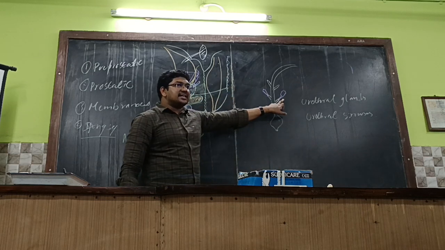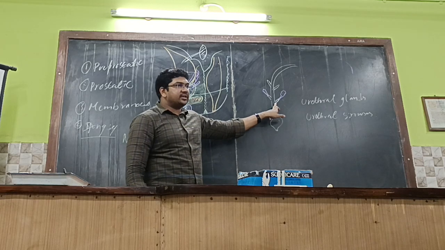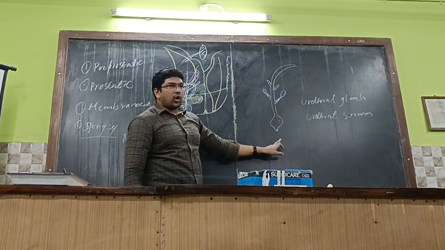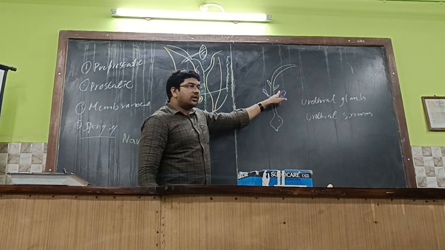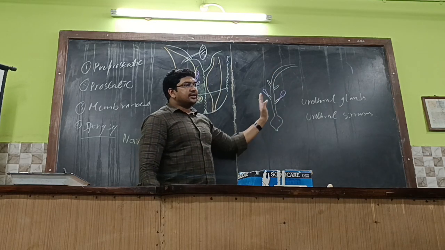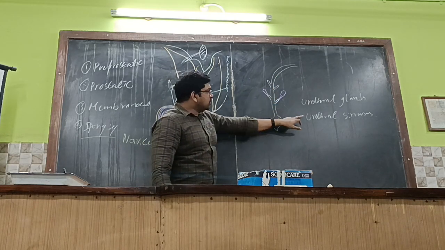The urethral glands which secrete mucus release their contents into these sinuses. There are urethral sinuses throughout the spongy urethra. Into the substance of the urethra there will be depressions or pits, called the urethral sinuses.